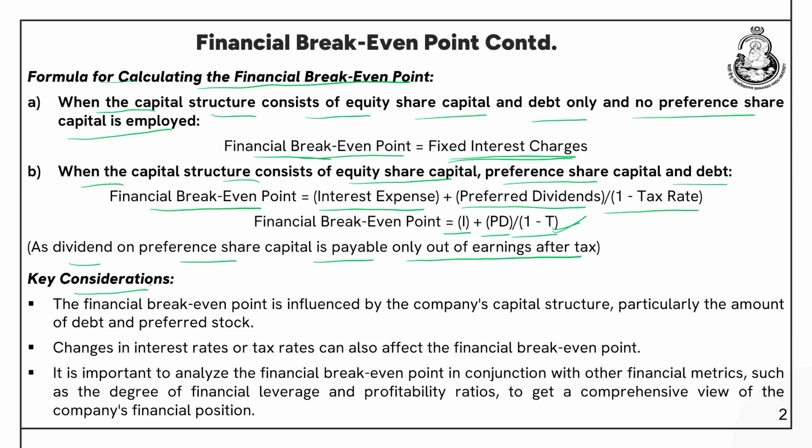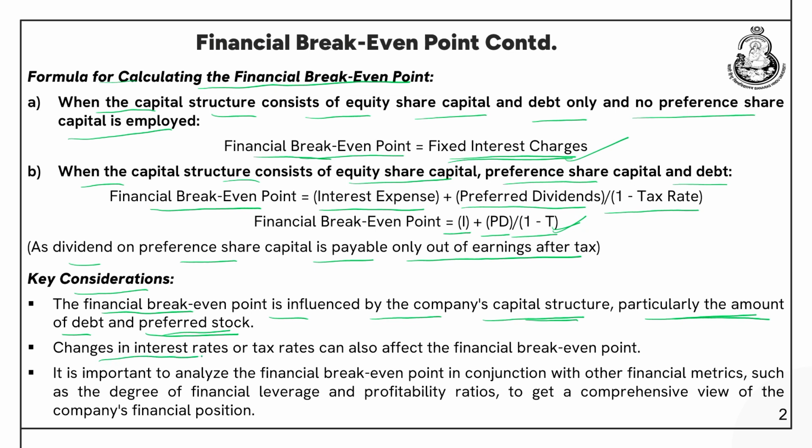What are the key considerations? The financial break-even point is influenced by the company's capital structure, particularly the amount of debt and preferred stock. If you look at this formula, if the amount of debt is more, the company will be paying more interest expense. So, obviously, the financial break-even point will go up. And for preferred stock, let us say the company is paying a greater amount of preference dividend also. In that case also the financial break-even point will go up.